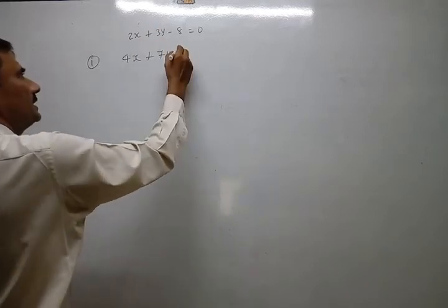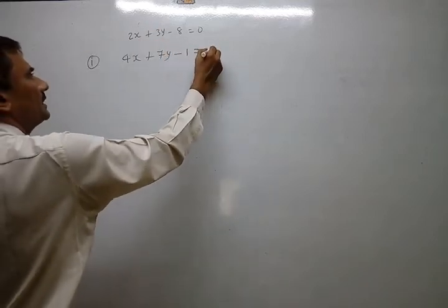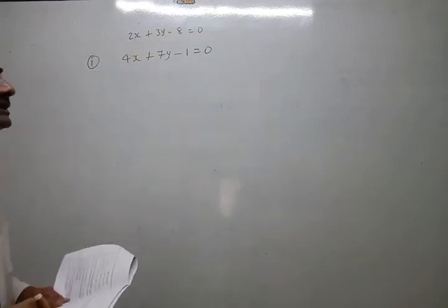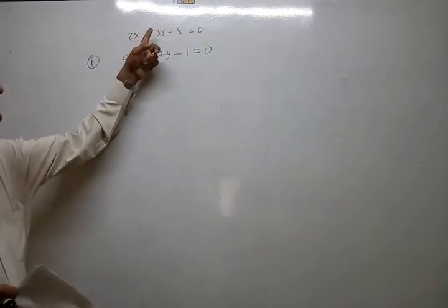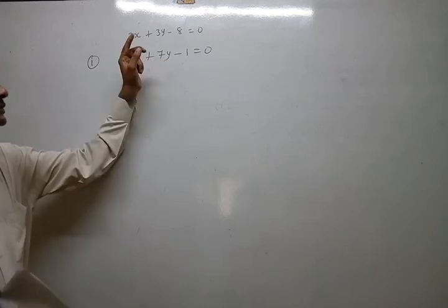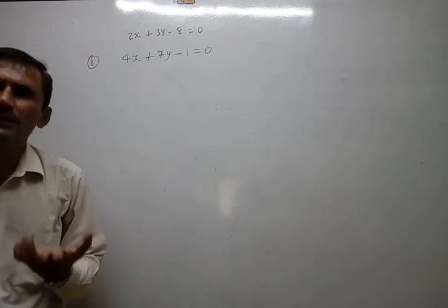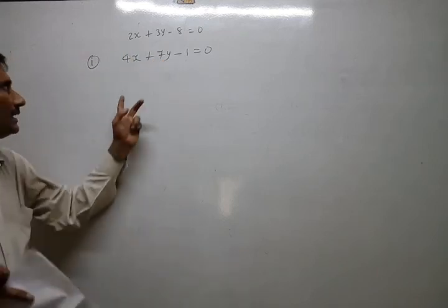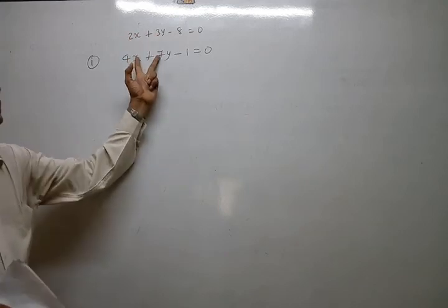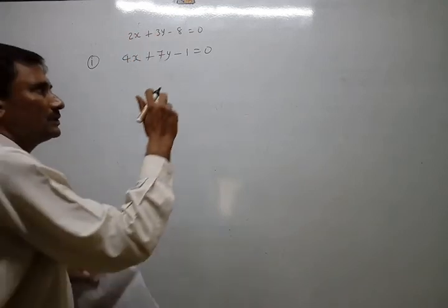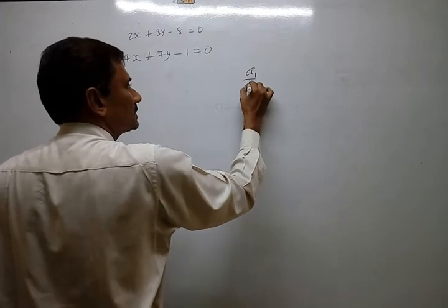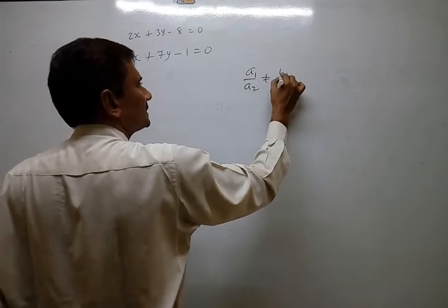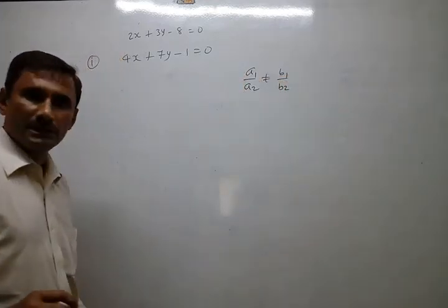You can write anything here. Thousands of answers can be written, so no fixed answer, but according to the condition you have to write, because the first 2 must be unequal. This is the intersecting condition.